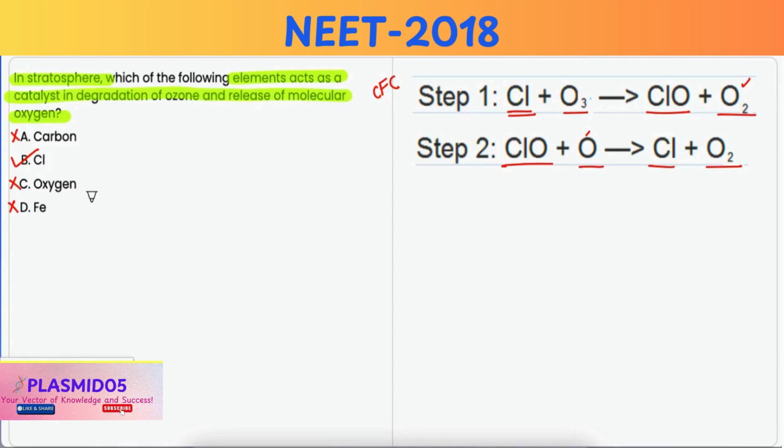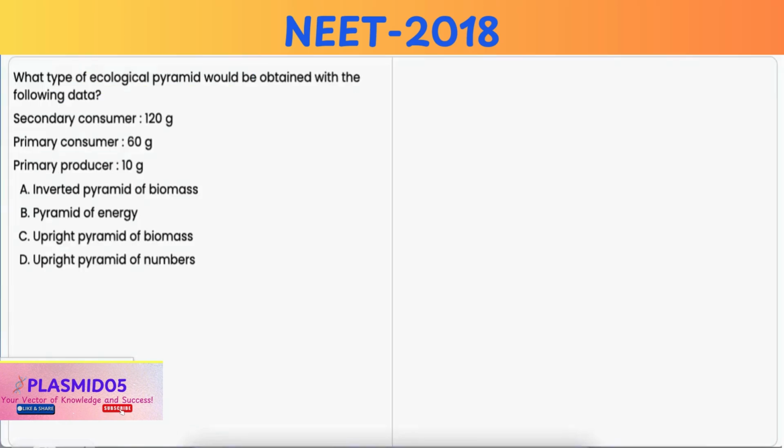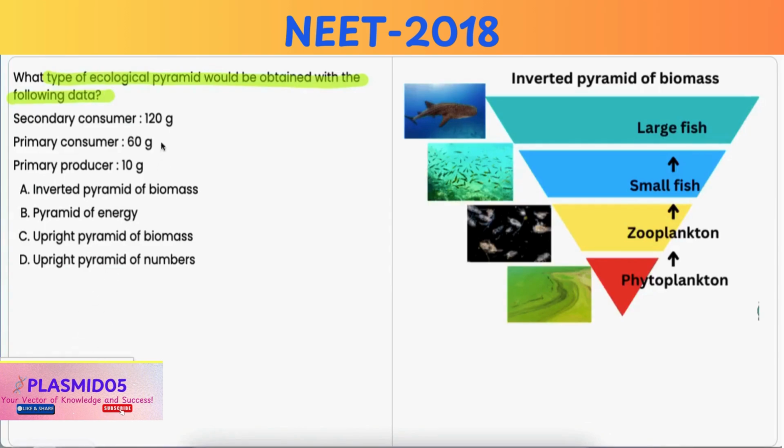In this question, data is given from which you have to identify the type of ecological pyramid. Now it is given that the primary producers have 10 gram of biomass, that is, they have the least biomass. Primary consumer has 60 gram, which is higher biomass than the producers.